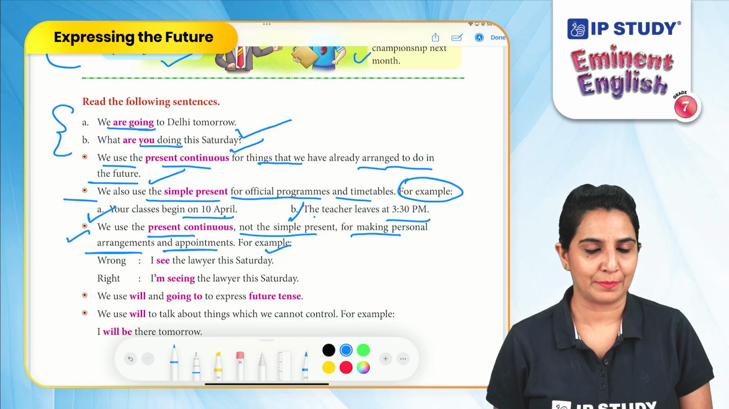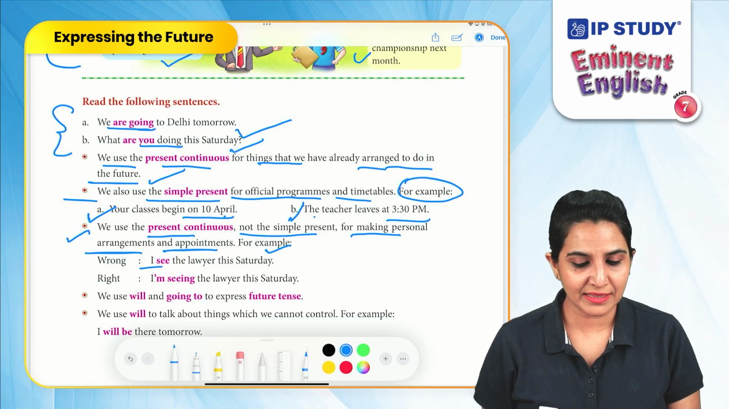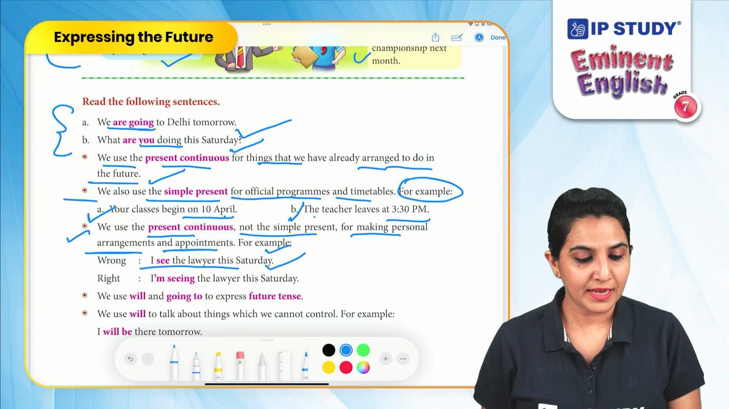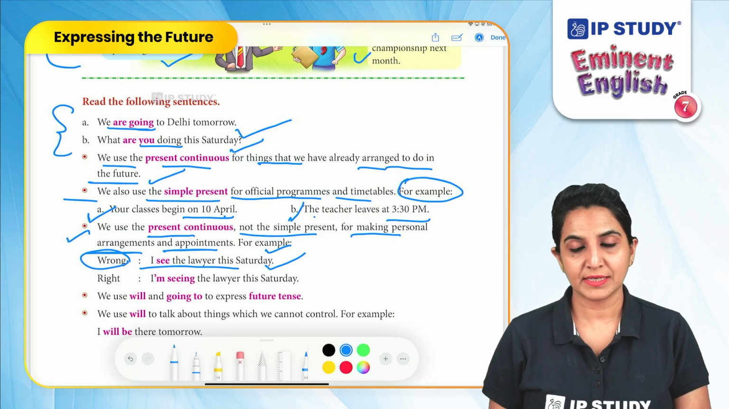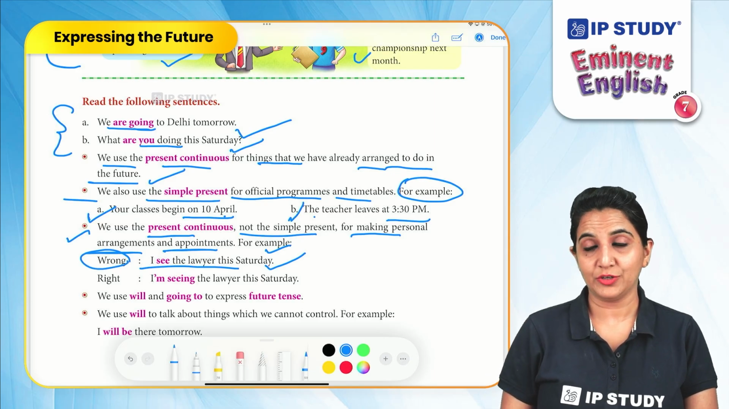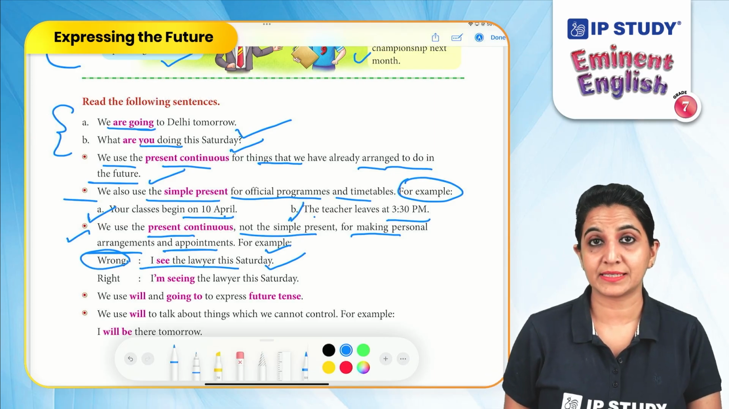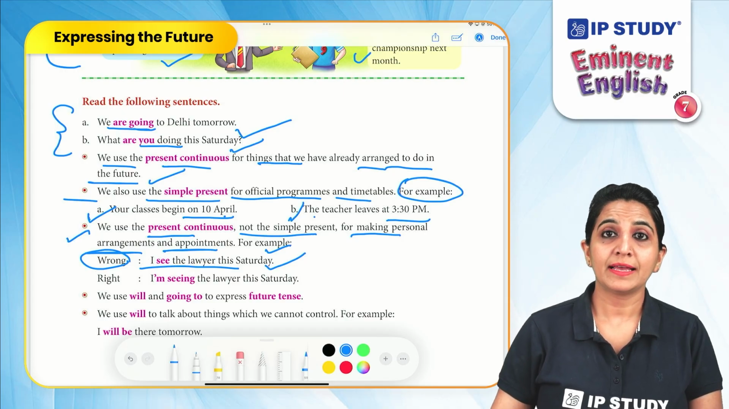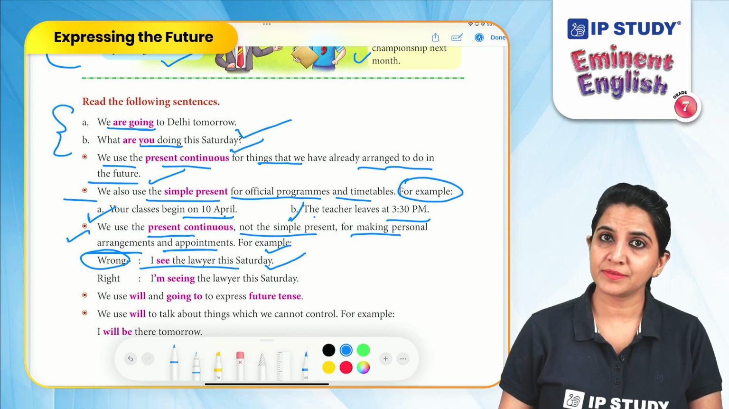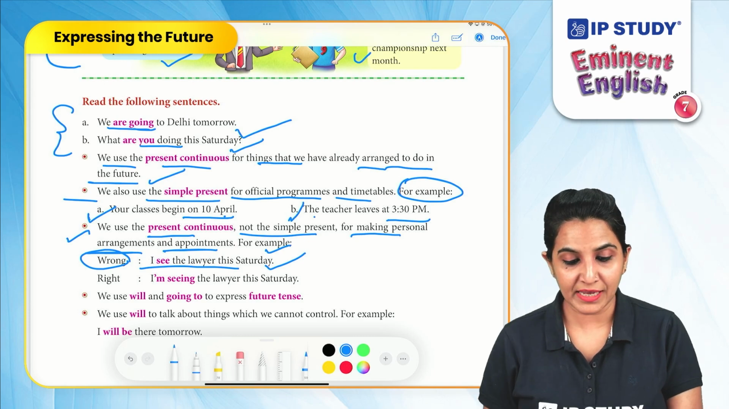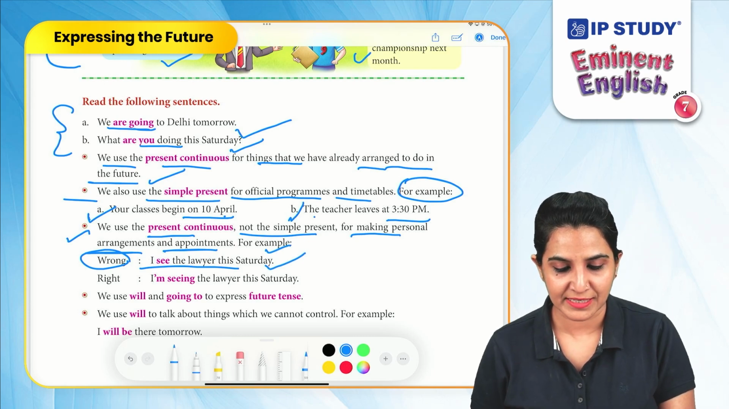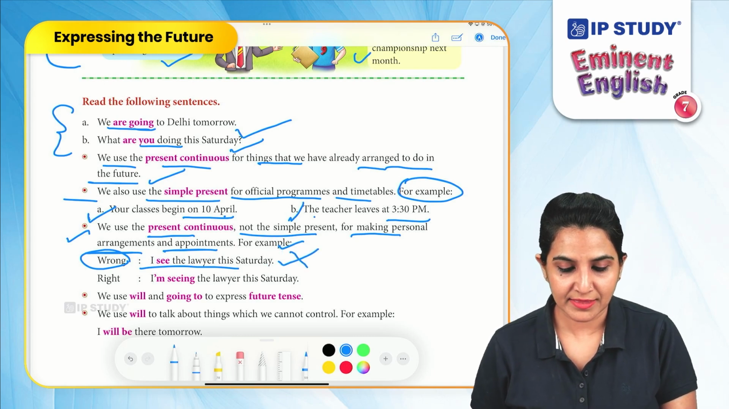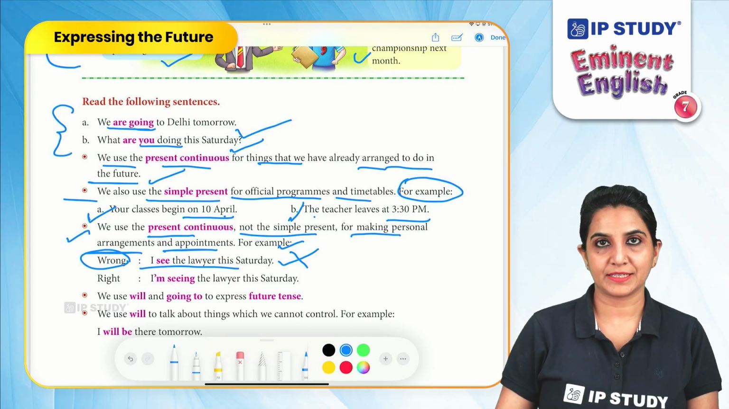Let's read these examples. I see the lawyer this Saturday. Now, what kind of arrangement is it? Very good. This is a personal arrangement. This is going to be the personal appointment. Therefore, can we use simple present tense for it? That's right. We cannot use simple present tense for it. Hence, this sentence is incorrect.